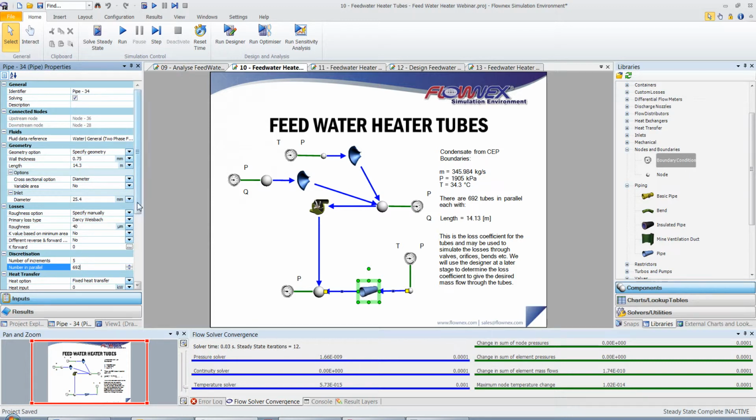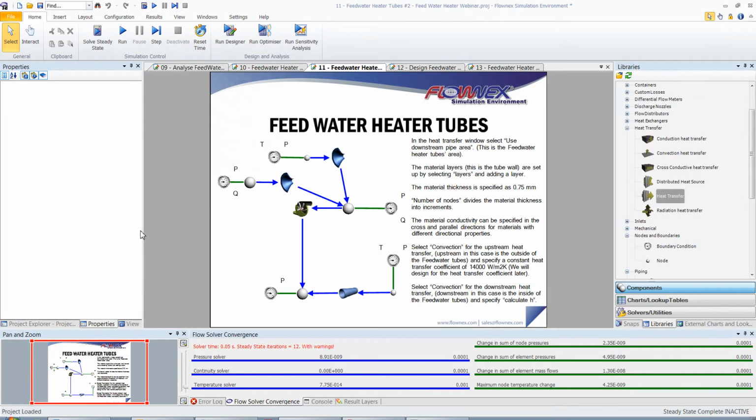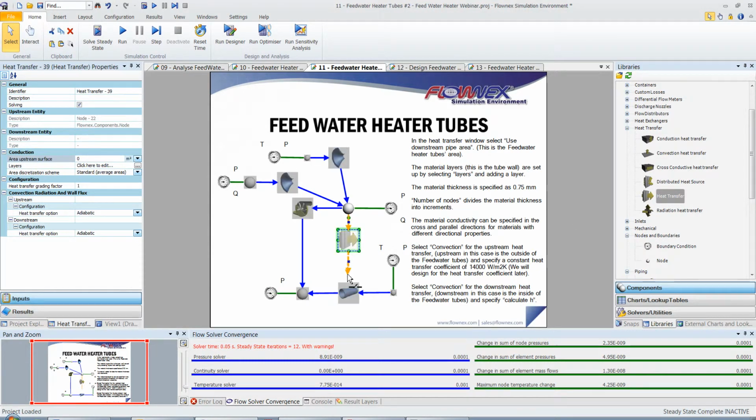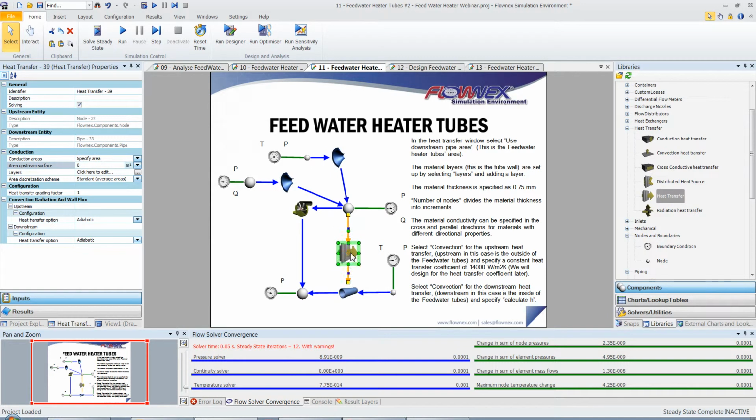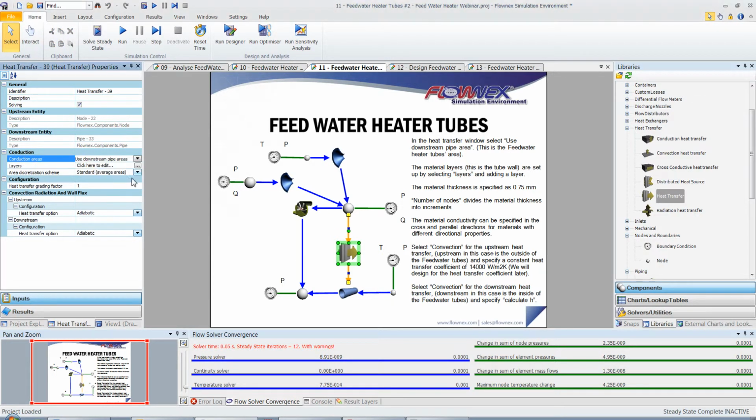I'm now going to design the heat transfer element to the Feedwater heater tubes. Under conduction areas, I will use the downstream pipe areas. I'm going to add a material layer.